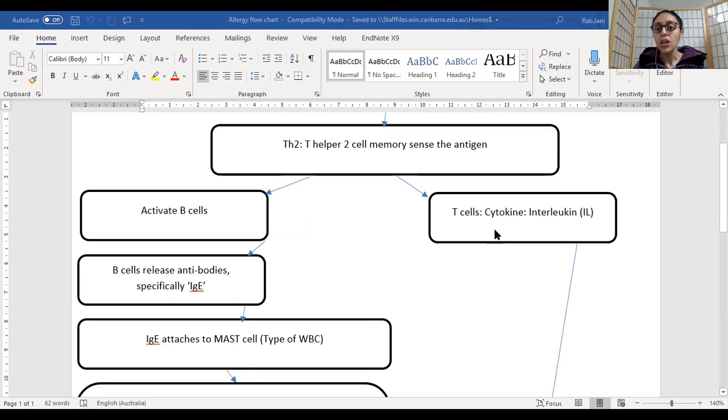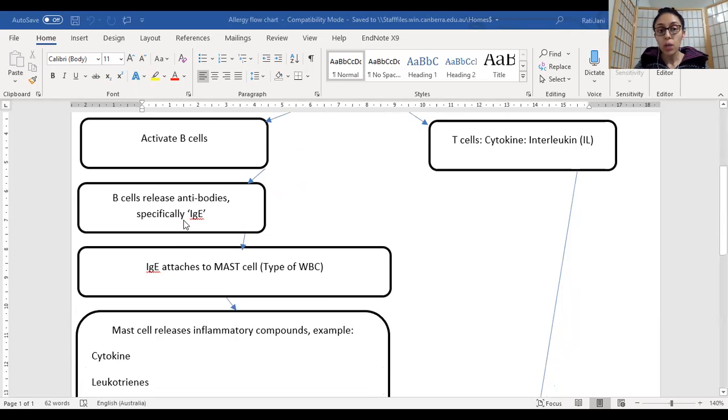Now, on the other hand, you have T cells which are being activated. Your T cells are releasing cytokines, and the cytokine type which is seen most predominantly in the blood is your interleukin. So that is T cells releasing cytokines, the type of cytokines being interleukin. This is how your immune system is activated because the protein in the peanut was perceived as an antigen. So now what does your immunoglobulin E do? Your antibody immunoglobulin E attaches to a mast cell.